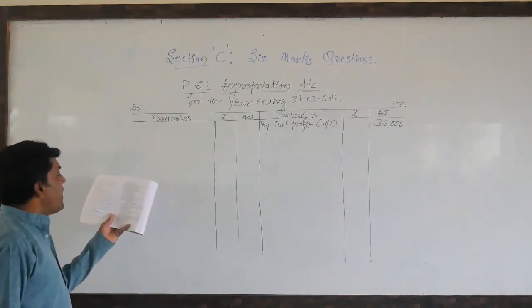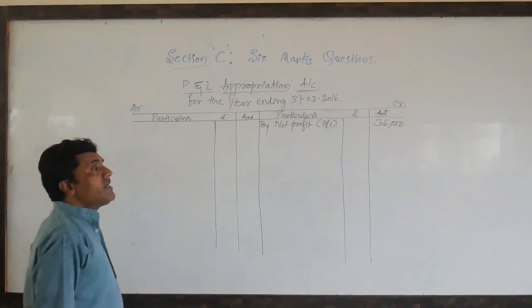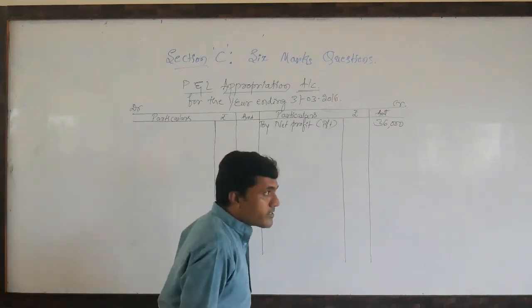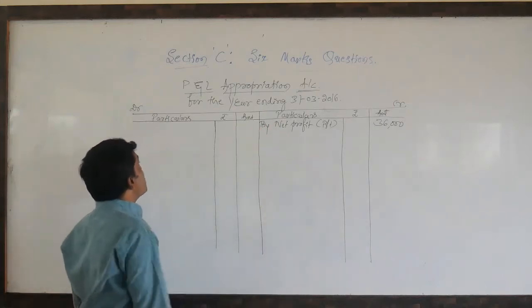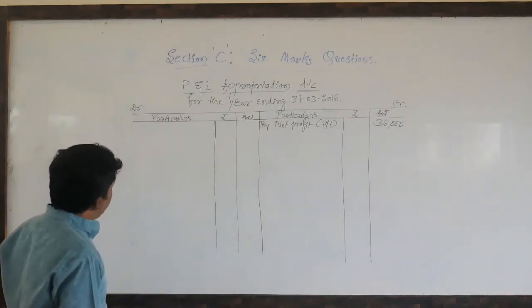Interest on capital at 5% per annum. It is an expense. So interest on capital is to be distributed among the partners in the form of allowable expenses.